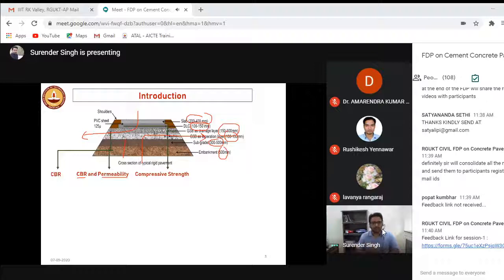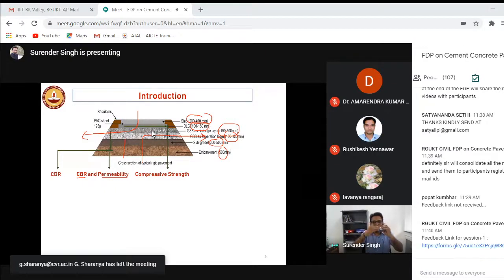For buildings. But for payments, why? Let's say this is the slab. If you are pulling it, it's a tensile strength. If you are compressing it, it's a compressive strength. When you are bending it, let's say if you are bending on the upper side, tension will be there and compression will be at the top.